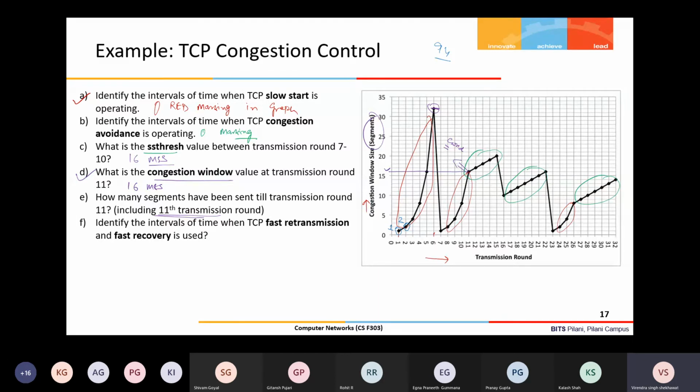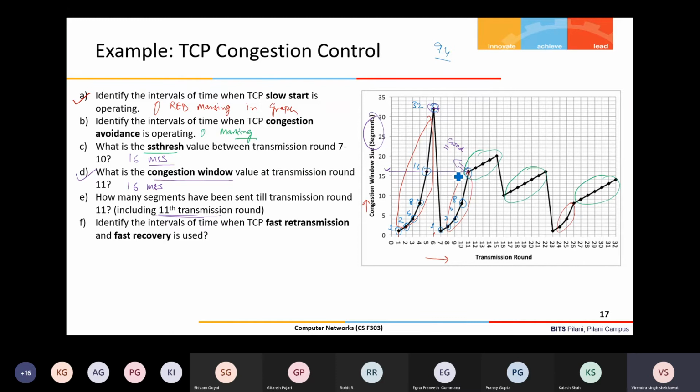In a practical sense, you should understand this point. Window size 2 doesn't mean that 2 has been sent. But if the assumption says you have sufficient data to send all the time, then you can easily take this assumption that these many segments have been sent. So this is 4. Here how much has it sent? 8. Here 16. And here 32. And then timeout occurs. So here 1, 2, again 4 and 8 until this round, including this round.